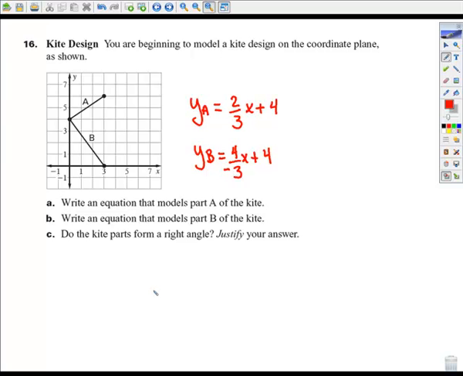Do the kites form a right angle? Well, it sure does look like they form a right angle, doesn't it? I'm not going to lie, that picture really looks like they do. But to form a right angle, we have to go ahead and look at the slopes. They have to be opposite reciprocals. They are definitely opposite as far as one of them is a positive and one of them is a negative. However, they're not reciprocals. The reciprocal of 2/3 is 3/2. The reciprocal of 4/3 is 3/4. So no, the slopes are not opposite reciprocals.